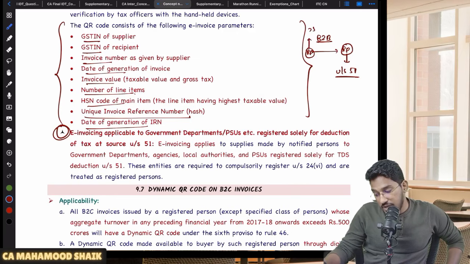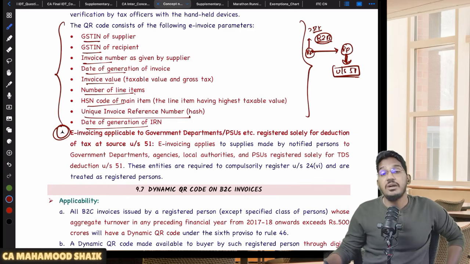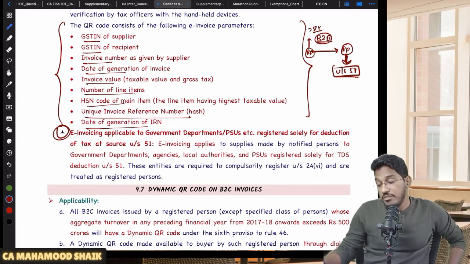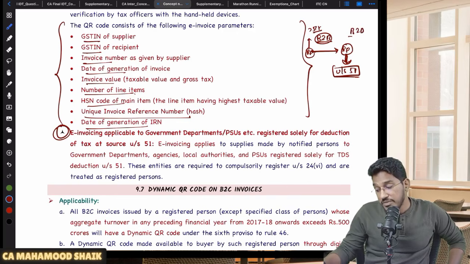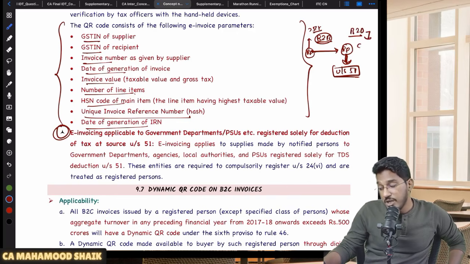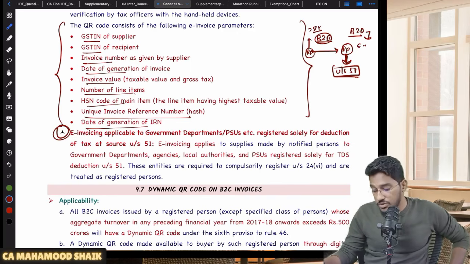My aggregate turnover has exceeded 5 crores. Now you told for all my B2B supplies, I am required to generate an e-invoice. But that recipient has taken registration only for the purpose of deducting TDS under section number 51, but not for making any taxable supply. Will it also be treated as B2B supply? If it is treated as B2B supply, am I required to generate e-invoice on that also?